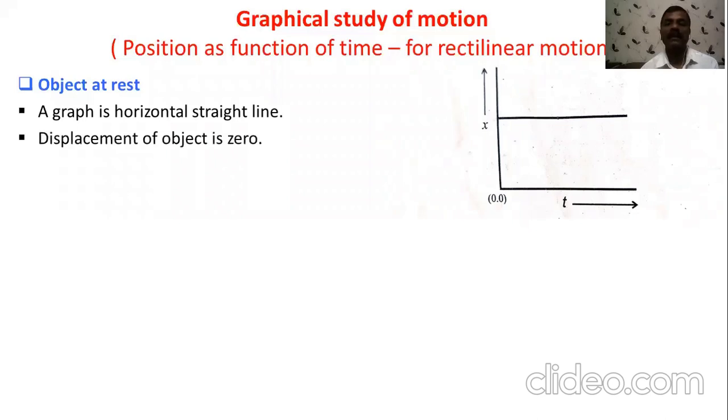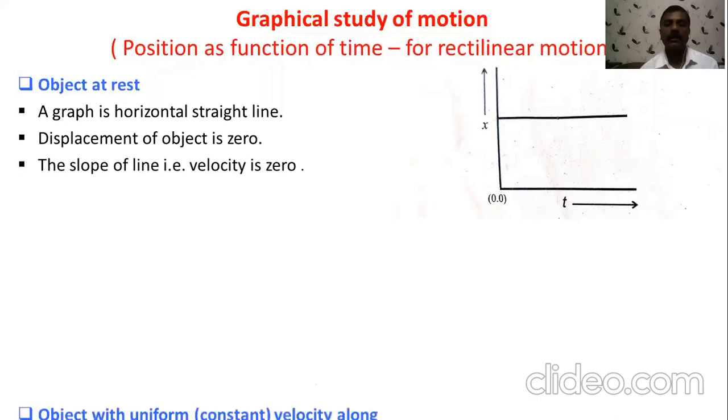Secondly, displacement of the object is 0. There is no change in position of an object. Thirdly, the slope of the line, that is displacement divided by time, it is 0. So we can say slope of this line is 0, that is velocity is 0.